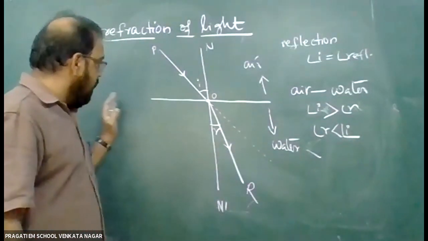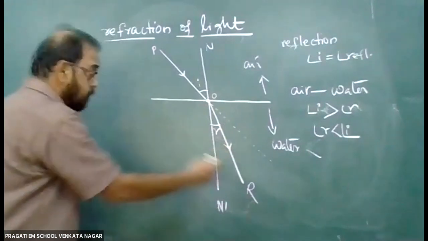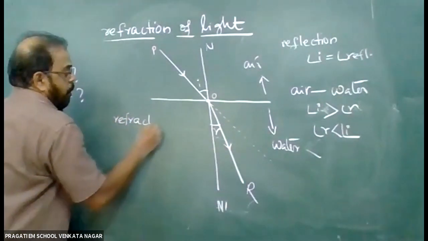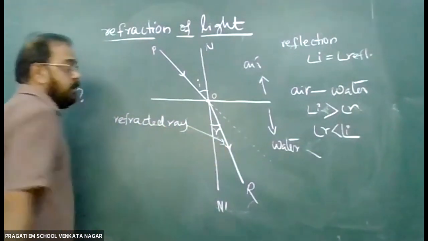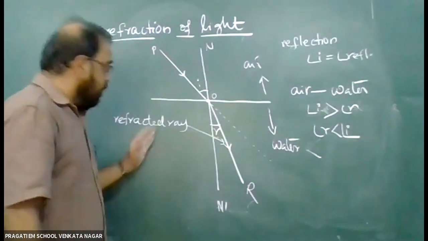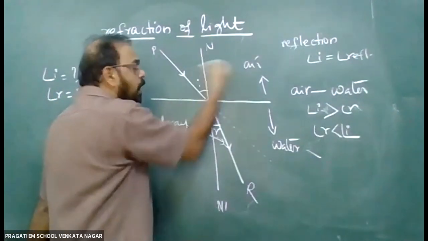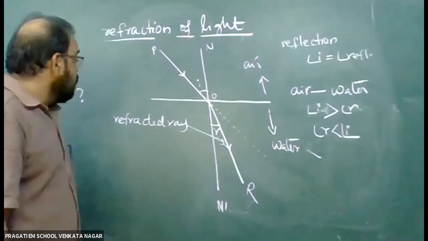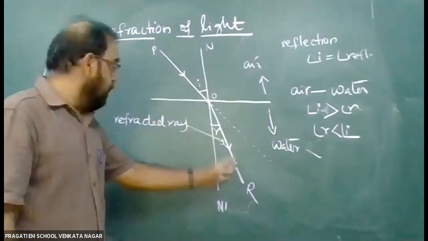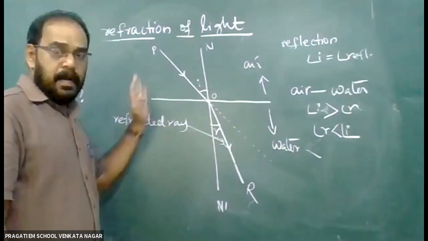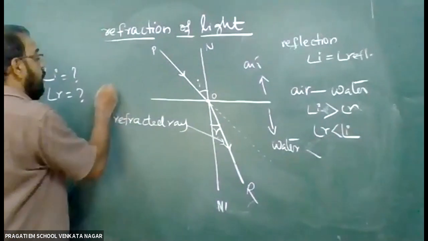Angle of refraction is the angle between the normal and the refracted ray. This ray is called the refracted ray. So the angle between the normal and the refracted ray is the angle of refraction, and the angle between the incident ray and the normal is the angle of incidence.